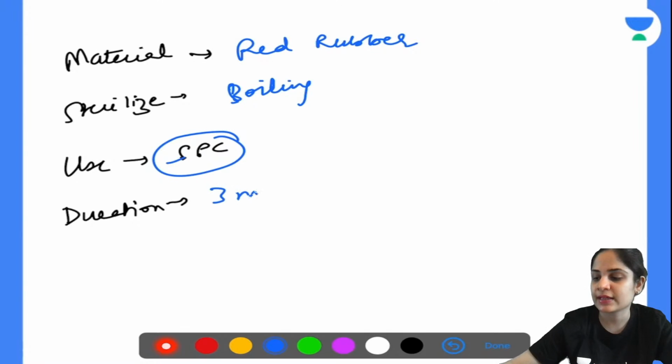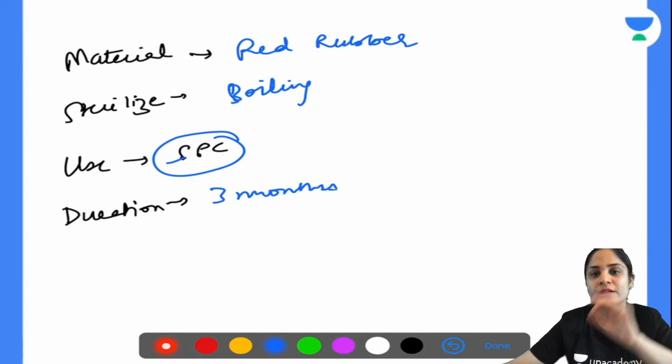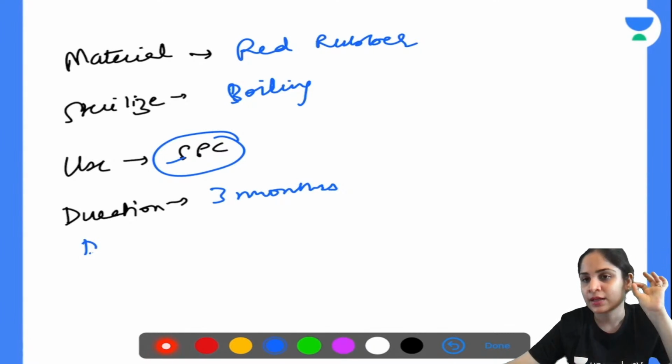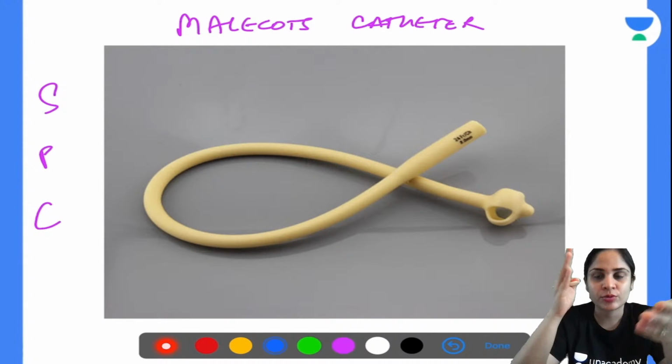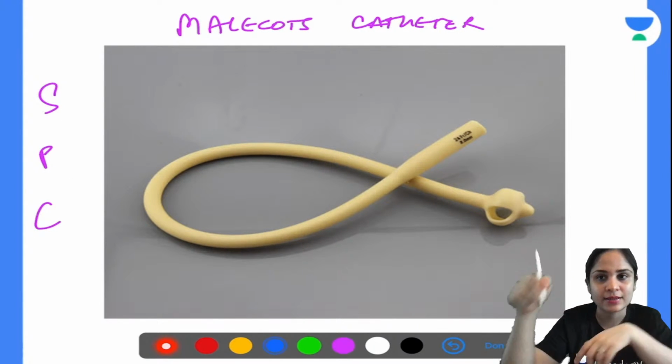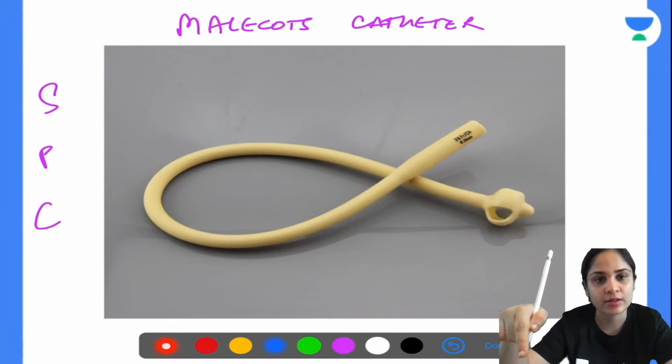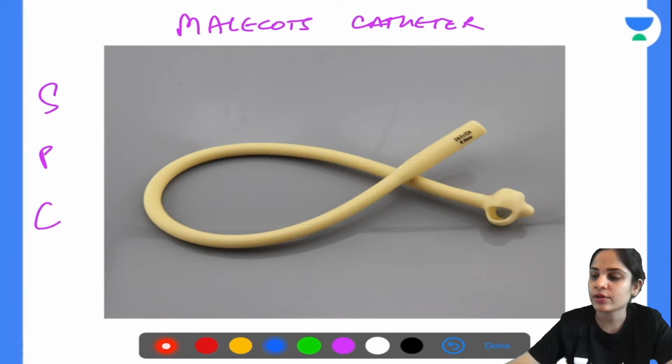The only disadvantage of this catheter is that you are putting it into the suprapubic area. Okay, so you have to do an open surgery. You have to open the bladder and then you have to put the Malecot's catheter. All right. Okay. Now moving on to our next.